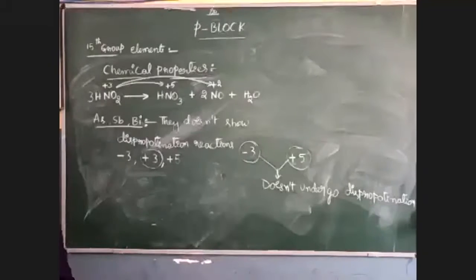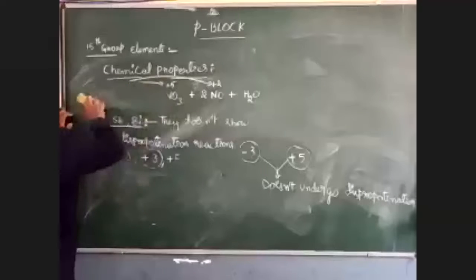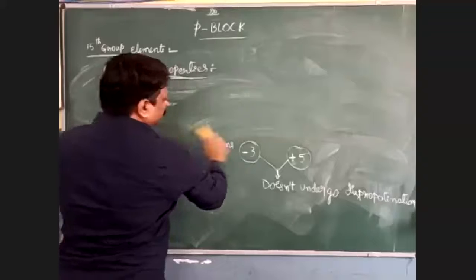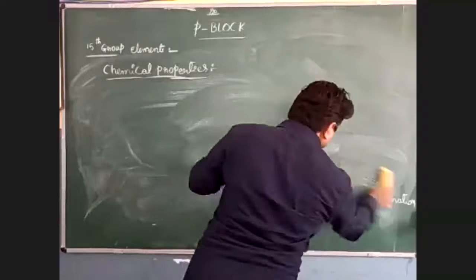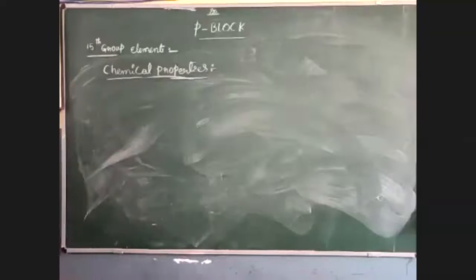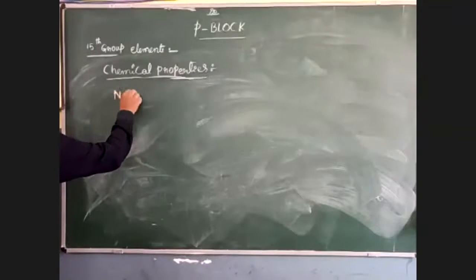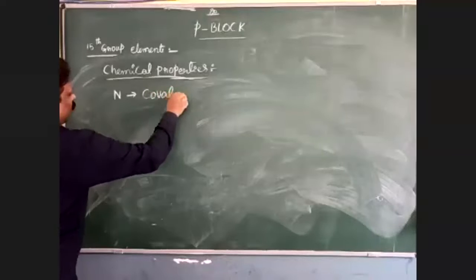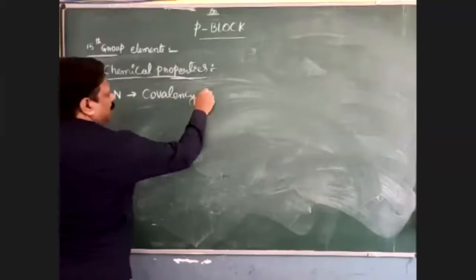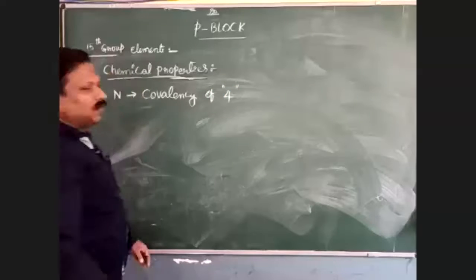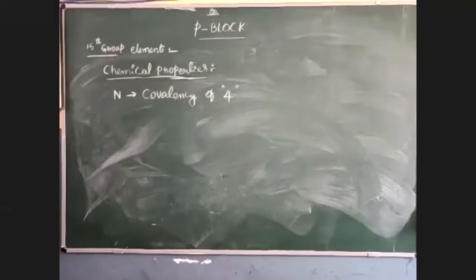Then come to the covalency concept in these oxidation state properties. Nitrogen has a covalency of 4. Why does it have a covalency of only 4?